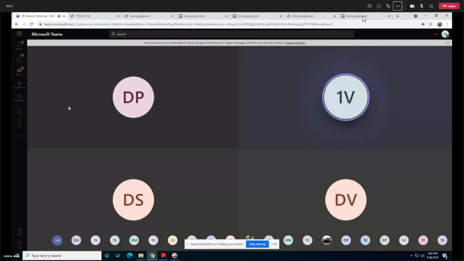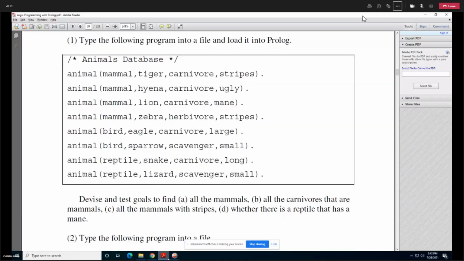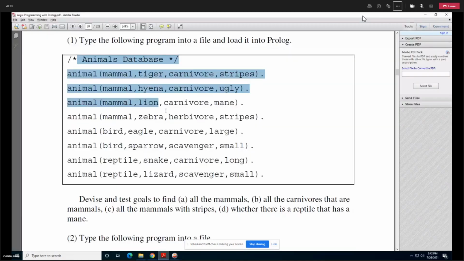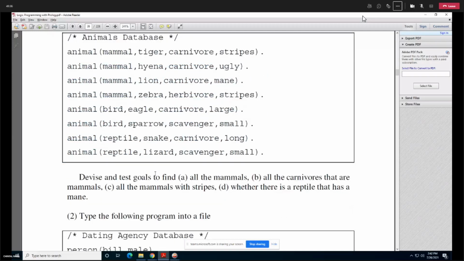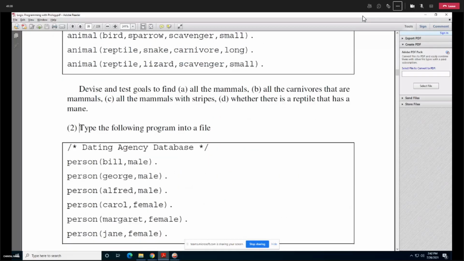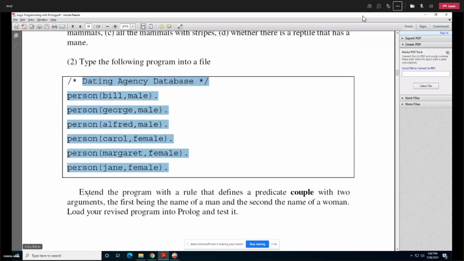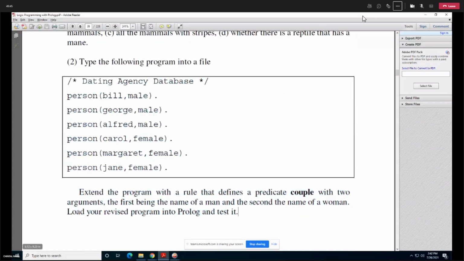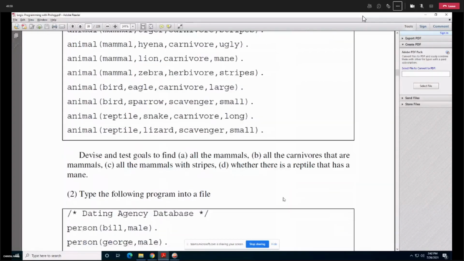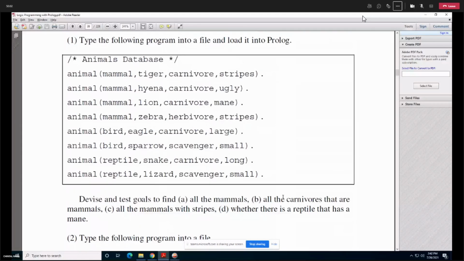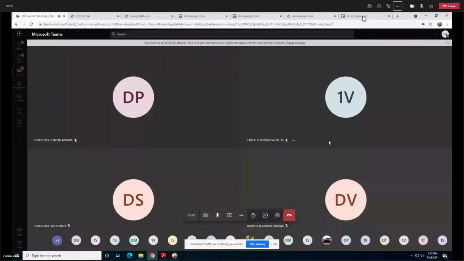Any questions, students? Any one of you? If no questions, then there is a practical exercise you need to do. First thing, you need to write this animal database and perform these 4 queries. Then this dating agency database, and you need to write a program for it. Here it is written to extend a program with a rule. You know what a rule is. You know how to define a predicate. Here the predicate name is also given with its arguments. So just get these 2 programs done within 30 minutes, which includes 5 or 10 minutes of your break also.